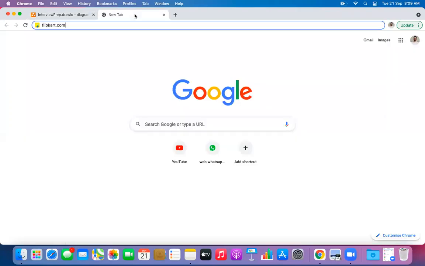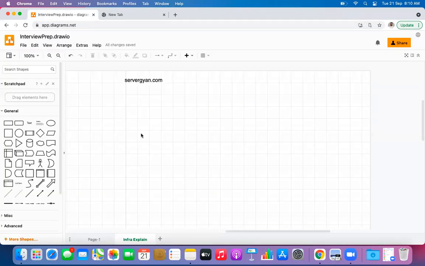Whether a person is trying to know how this thing gets resolved, or is a person trying to know how the work of DNS goes on, right? So we are not going to discuss the DNS part first. We will talk about this particular component, which is known as infrastructure diagram, right?